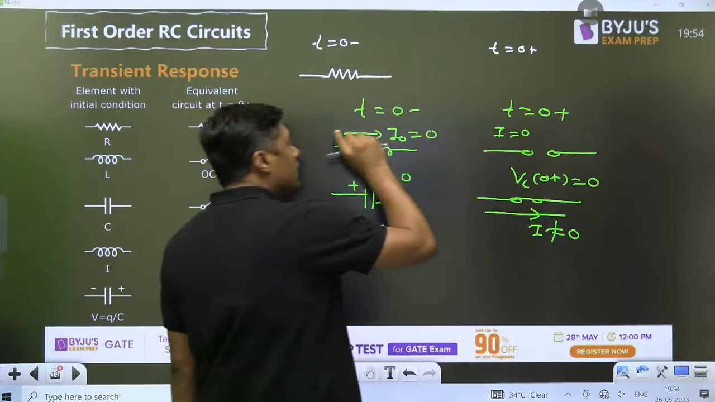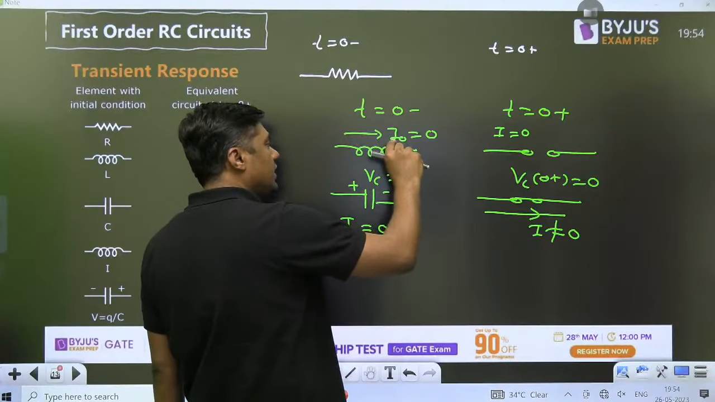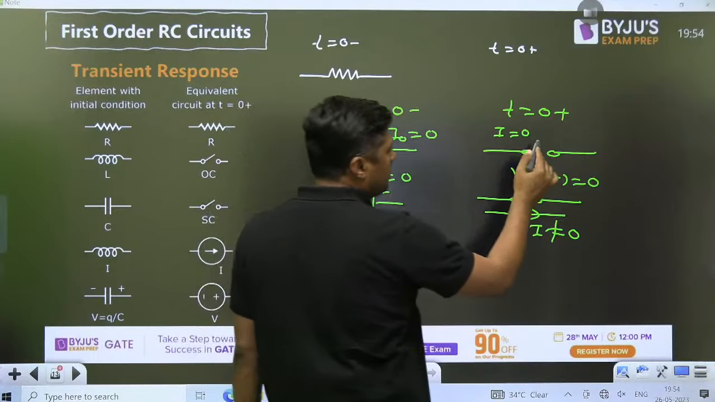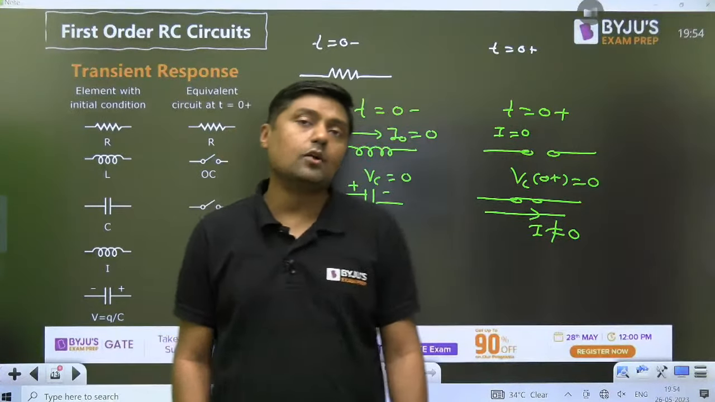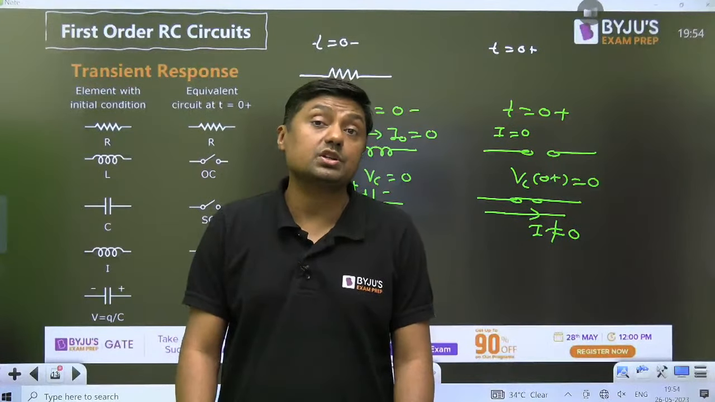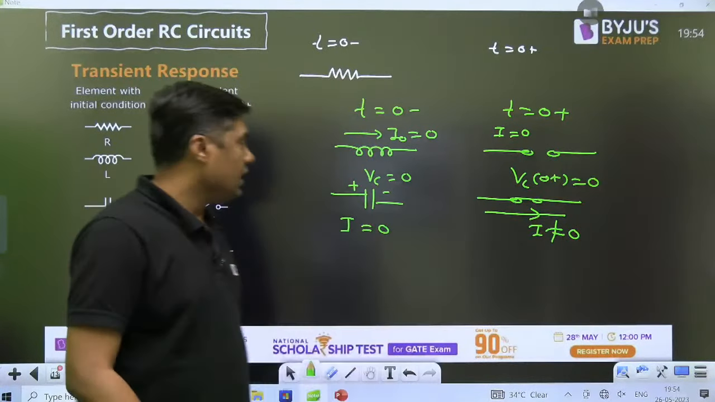Similarly, for the inductor, there is no current initially. After switching there will be no current, but it will allow sudden change of voltage. So the inductor allows sudden change of voltage, and the capacitor allows sudden change of current. Okay, that is the case.